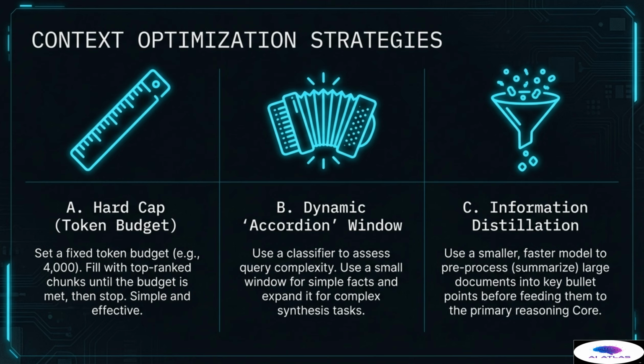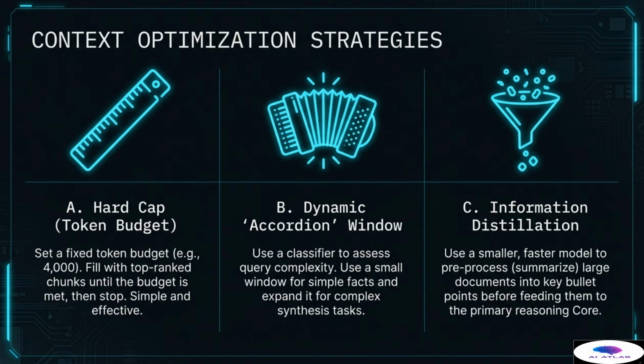To successfully execute adaptive fueling, we deploy several core context optimization strategies that manage the flow of data into the core. Strategy A is the foundational hard cap, or token budget. This is the simplest and most effective initial method of risk mitigation. We set a fixed, safe token budget, for example, 4,000 tokens, which we know operates within our tested optimal focus zone. We then fill this budget with only the top-ranked, most semantically relevant document chunks based on similarity to the query, and then we strictly stop. This is simple, effective, and directly prevents system failure 1.